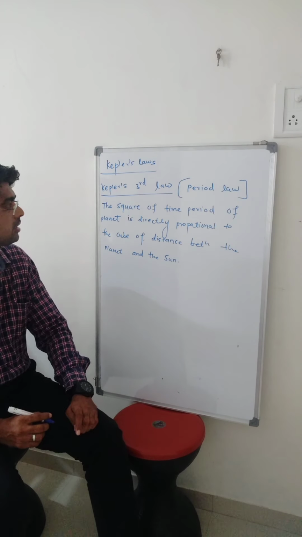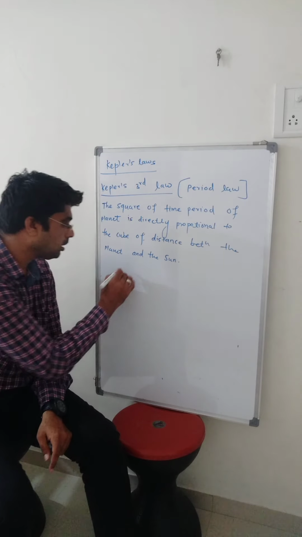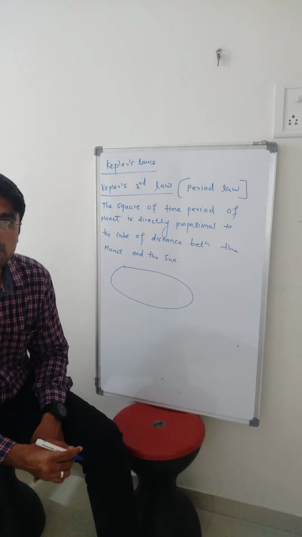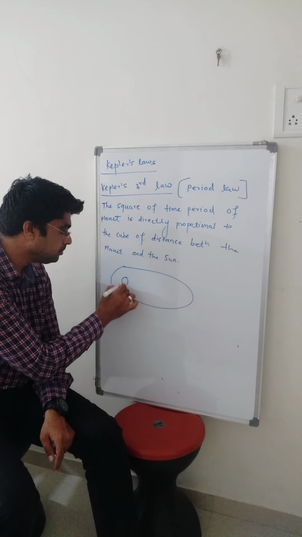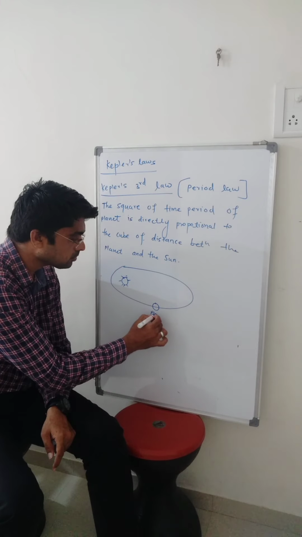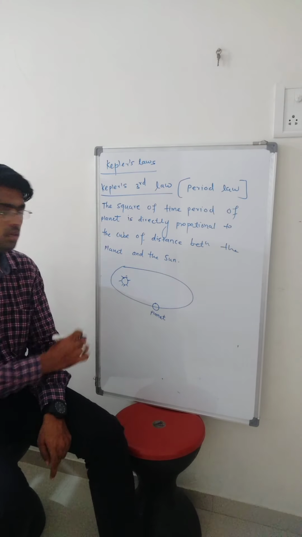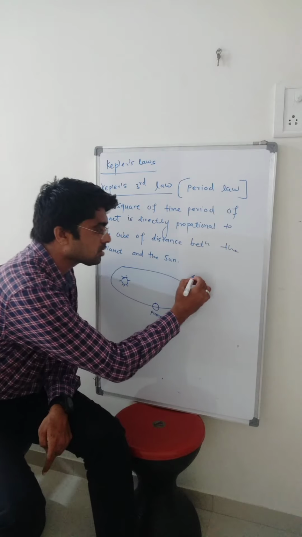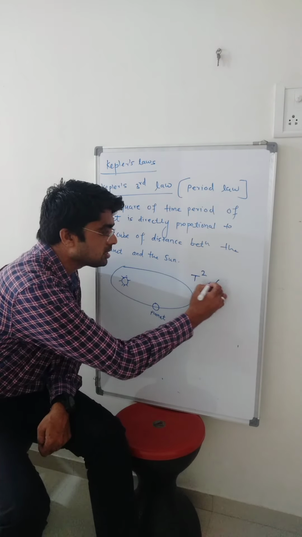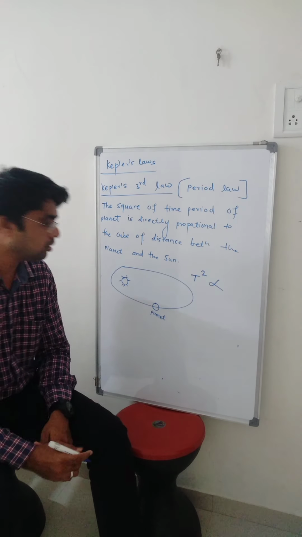So this law states that the square of time period... Let us consider a diagram, it will help you. This is the sun and this is the planet. Let us consider the time period as T. The square of the time period, T square, is directly proportional to the distance.